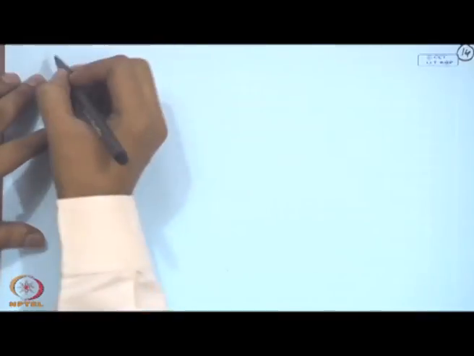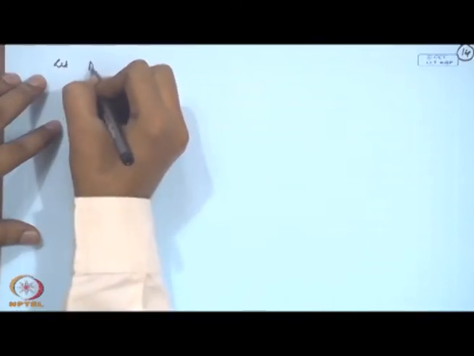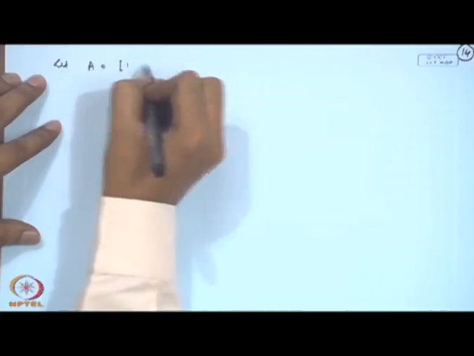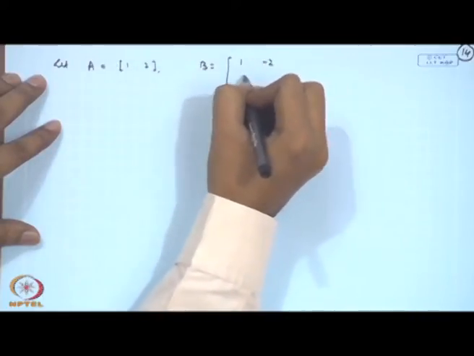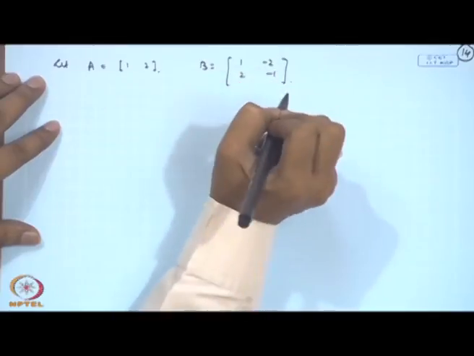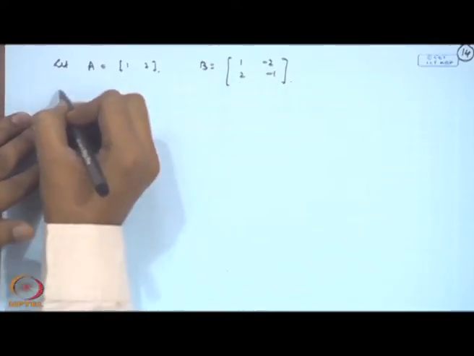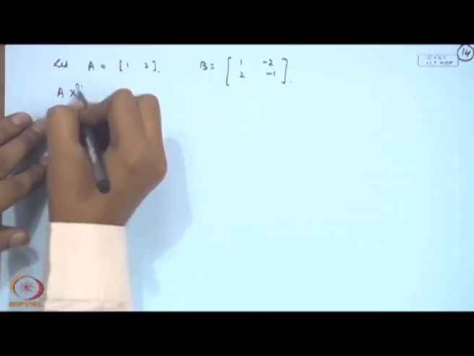Let us also define in this same setting a is equal to 1 2, and let us consider b is equal to 1 minus 2 2 minus 1. What is the distribution of a x 1?